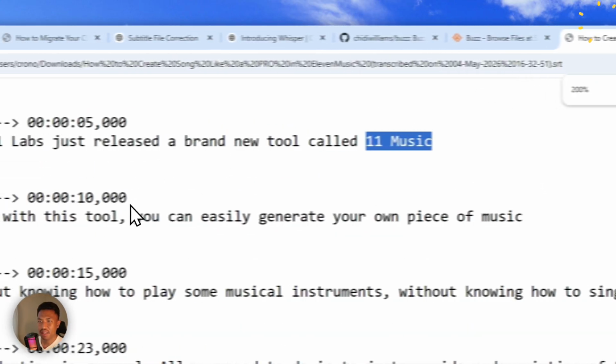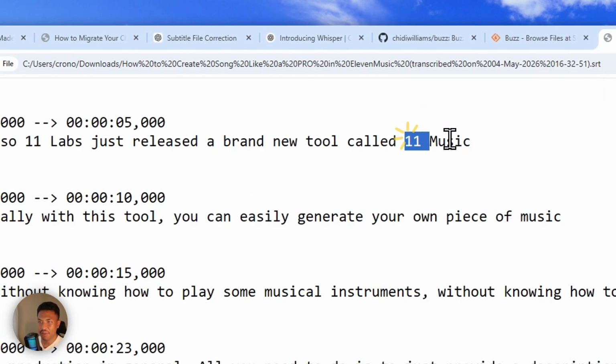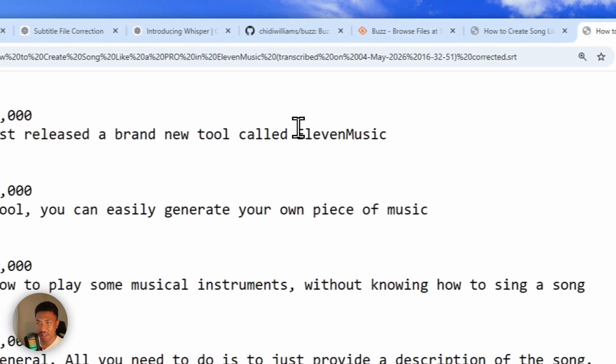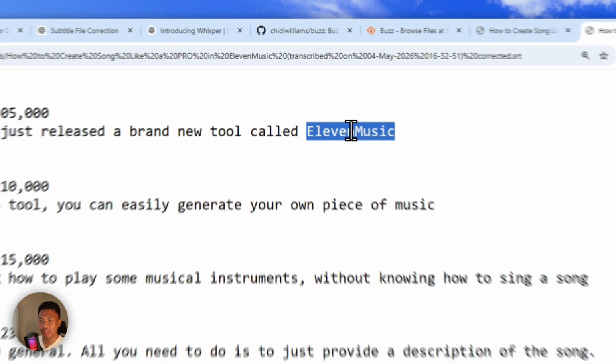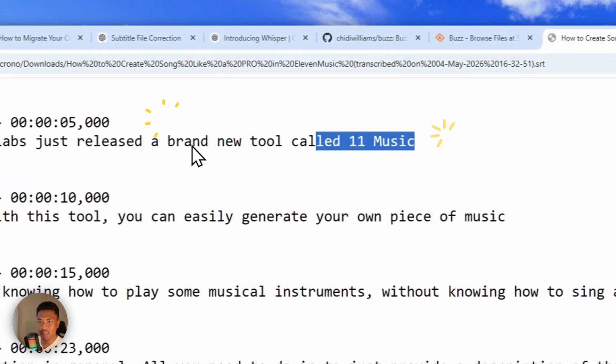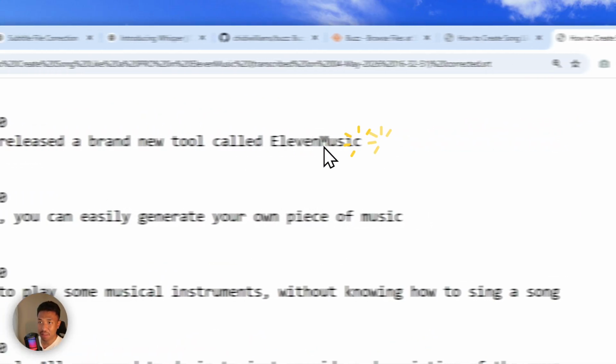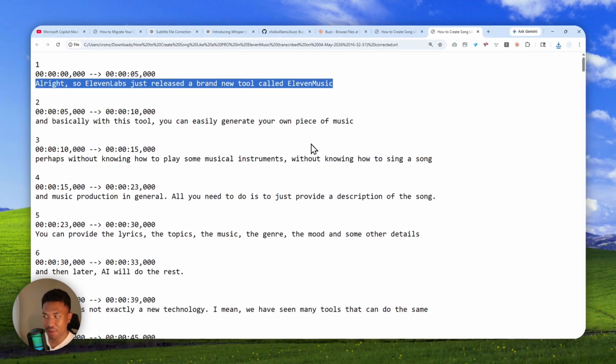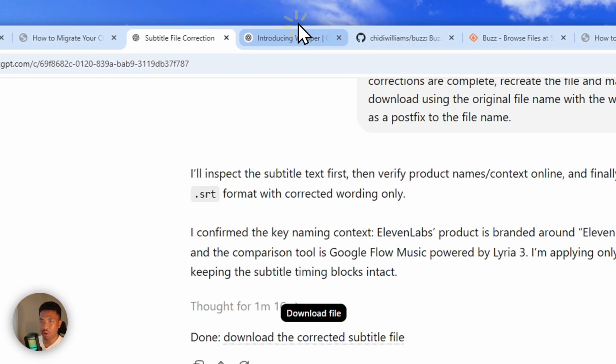All right, so this is the correct version. All right, so yeah, I think it is a lot better. One says 11 music, but the other one that has been corrected says Eleven music without space and without number. So this is the correct version. So you can see from the first line alone, it is able to correct the mistake that was created from the Whisper model. So that's perhaps the blind spot of the local AI model. So we need to rely on the cloud-based AI model to fix those mistakes, but everything else, or I would say the bulk majority of the work, was done using a local AI model.